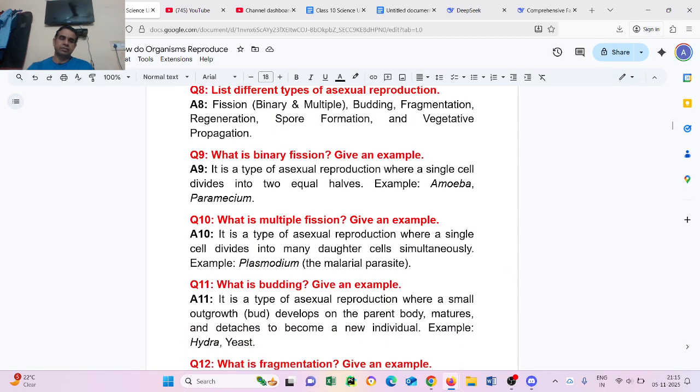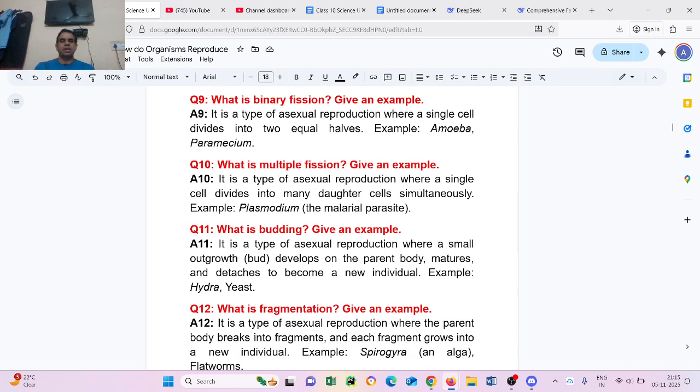Question number 11: What is budding? Give an example. It is a type of asexual reproduction where a small outgrowth, a bud, develops on the parent body, matures and detaches to become a new individual.